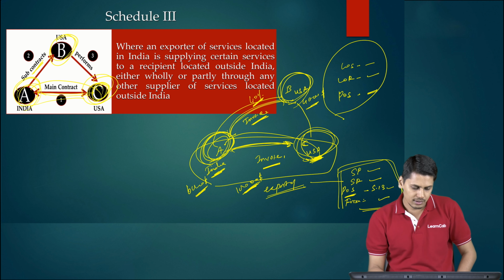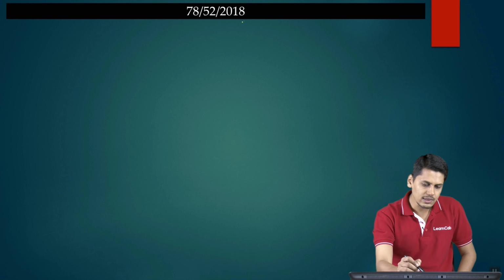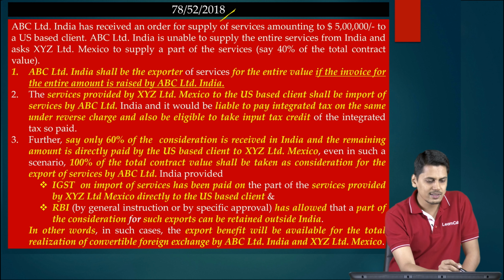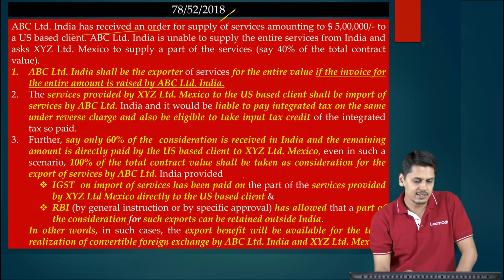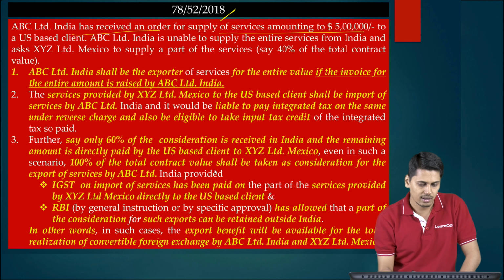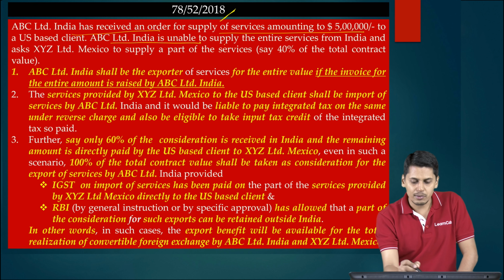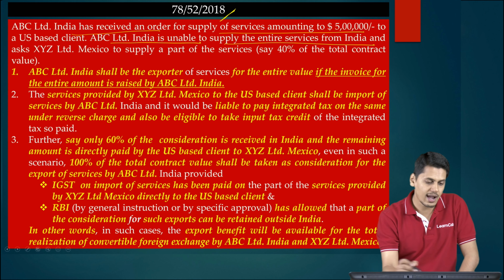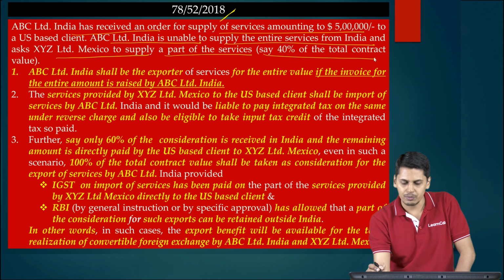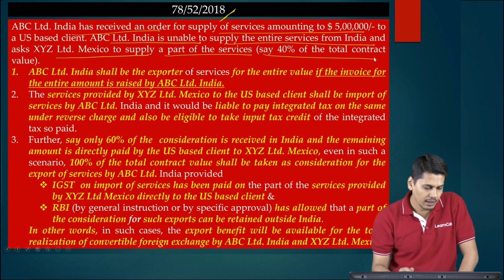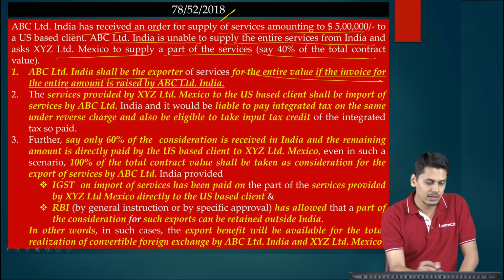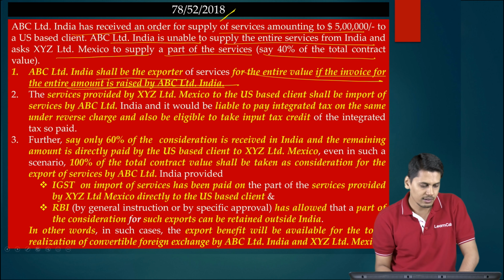So, friends, here we go. Have a look at the circular 78/52/2018. It tells you ABC Limited India, for example, has received an order for supply of services amounting to $5 lakh to a US based client. ABC Limited India is unable to supply the entire services from India and asks XYZ Limited of Mexico to supply a part of the services, say 40% of the total contract value. ABC Limited India shall be the exporter of service for the entire value if the invoice for the entire amount is raised by ABC India.